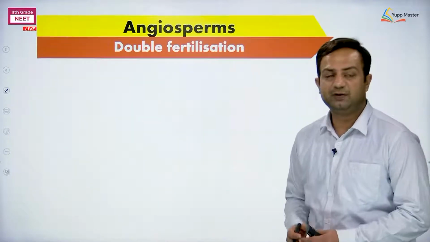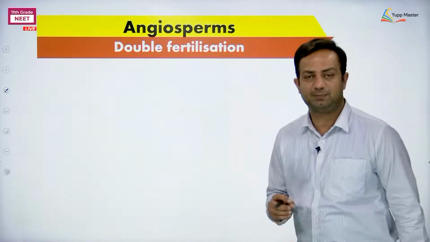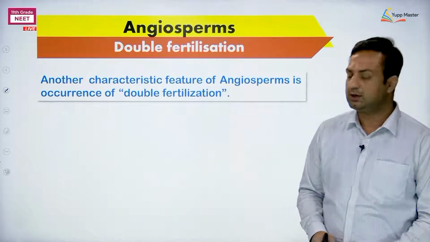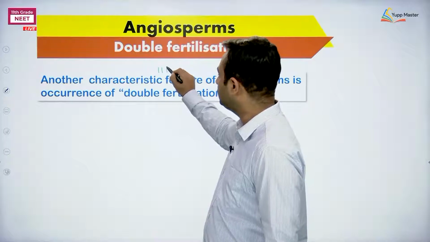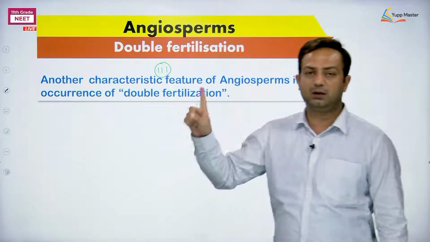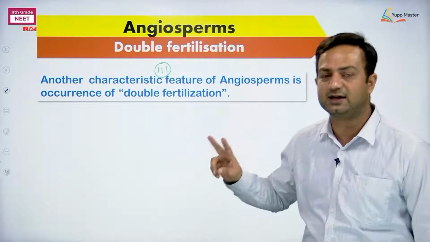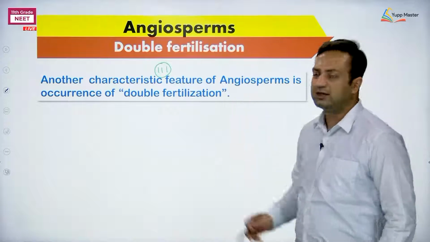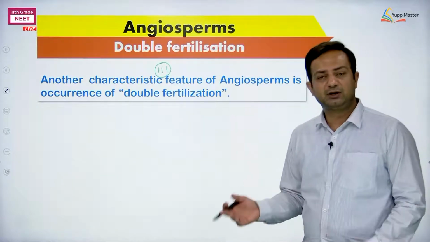Nextly, about the event which is the third unique character of angiosperms. I repeat, third unique character of angiosperm is double fertilization. So another characteristic feature or unique feature number 1, 2, 3. Previous two were one, formation of flowers from the sporophylls, and the second is occurrence of vessels in the xylem tissue. Here is double fertilization. Now what double fertilization actually means? Fertilization is not that much simple.